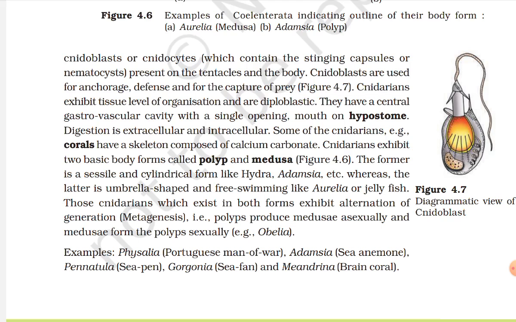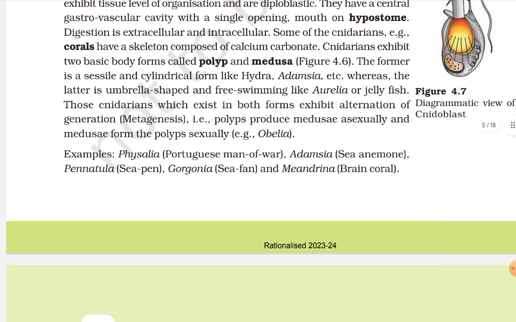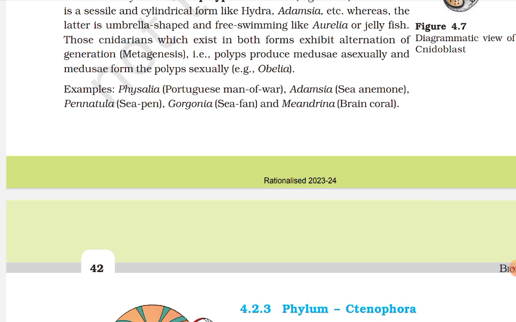Digestion is extracellular and intracellular. Some of the cnidarians, for example corals, have a skeleton composed of calcium carbonate. Cnidarians exhibit two basic body forms called polyp and medusa. The former is a sessile and cylindrical form like Hydra, Adamsia etc., whereas the latter is umbrella shaped and free-swimming like Aurelia or jellyfish. Those cnidarians which exhibit both forms exhibit alternation of generation, metagenesis. Polyp produces medusa asexually and medusa forms the polyp sexually. Example: Obelia. Examples: Physalia (Portuguese man-of-war), Adamsia (sea anemone), Pennatula (sea pen), Gorgonia (sea fan), Meandrina (brain coral).